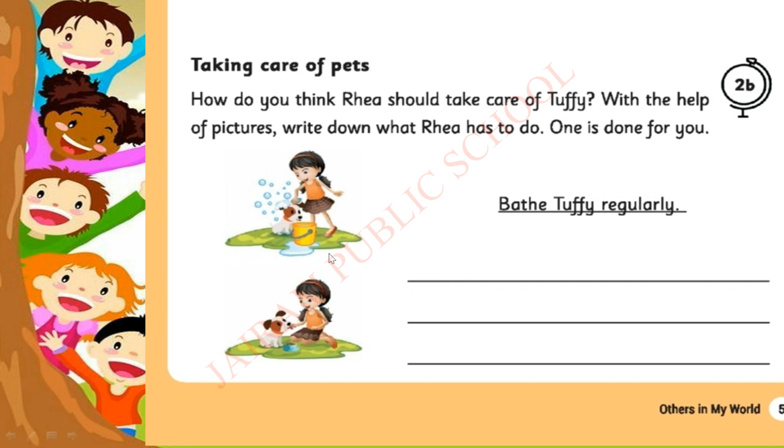One girl and her pet. The girl's name is Ria and her pet's name is Tuffy. Okay children, shall we start now?